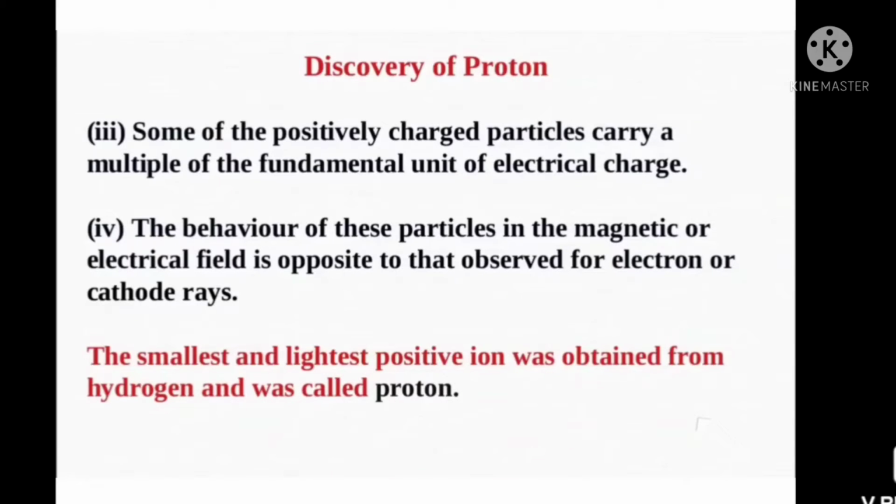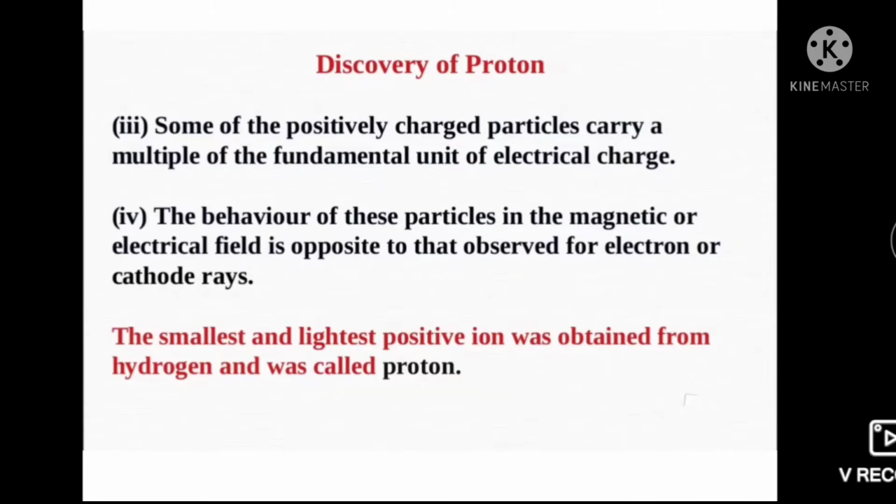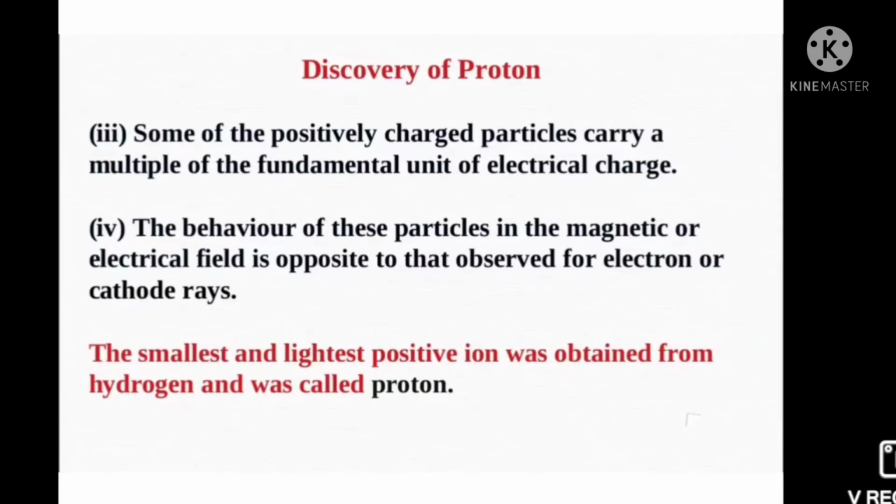This shows that anode rays consist of particles having positive charge. The e/m ratio for anode rays is very small compared to the e/m value for cathode ray particles. This shows that particles constituting the positive rays are heavier than the cathode ray particles.